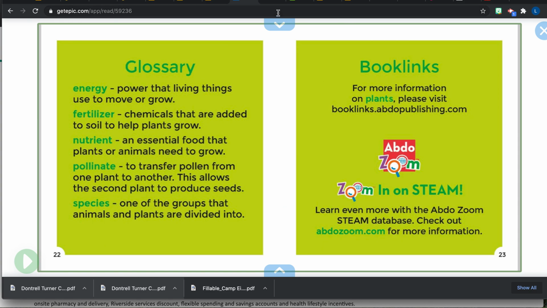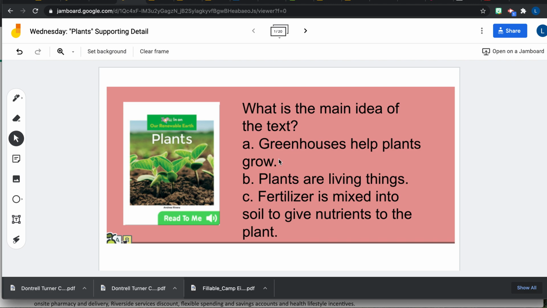Okay, so thinking about what is the main idea. So you're going to head to your Jamboard and I'm going to read it out for you. So what is the main idea of this text? Was it that greenhouses help plants grow? Plants are living things. Fertilizer is mixed into soil to give nutrients to the plant. So think about what is this whole book mostly about, not just the individual sections that we read. So we talked about technology, that might be talking about greenhouses. We talked about engineering with the fertilizer. So thinking of what is this book mostly about?